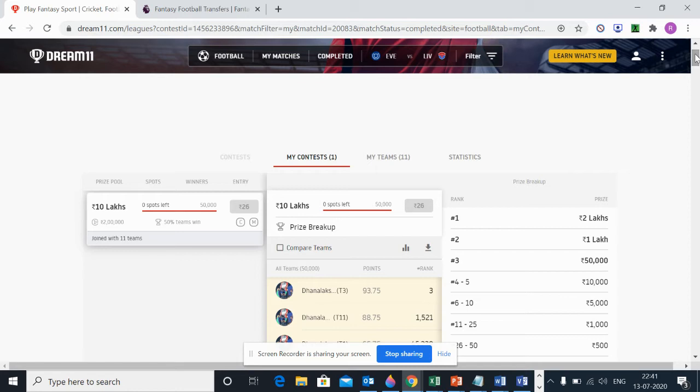So I think the focus should always be to ensure that at least one team out of the 11 hits the jackpot, and hopefully by the end of this season I've set a target for myself that I should complete rank 1. That's why I will try to analyze and put the team for the Manchester United Southampton game today with 11 teams, and I'm going to tell my strategy of why I'm setting such a combination.